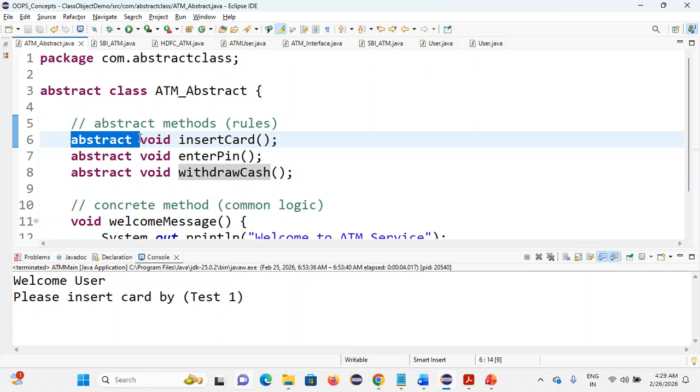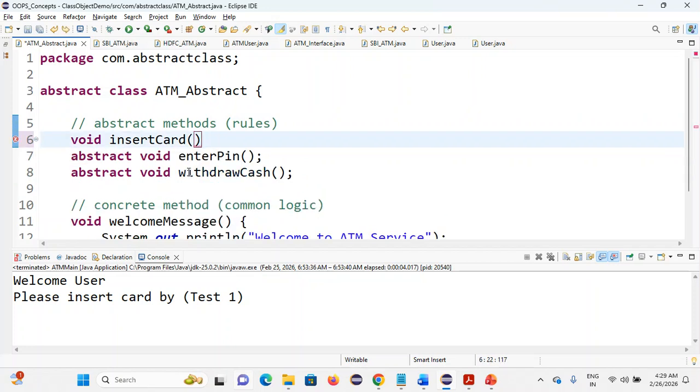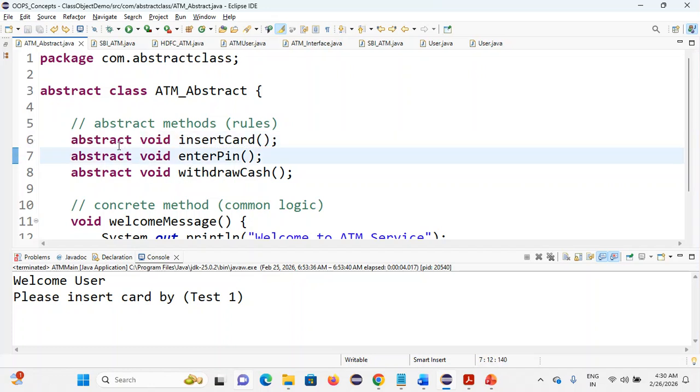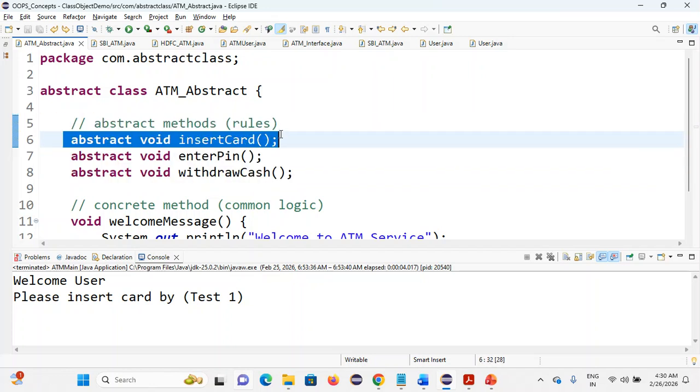In case you are not giving that abstract keyword, it will throw an error, because a normal non-abstract method needs a definition. You have to use the curly braces and give the implementation. Then only the error will go away. Abstract method means a definition is not required, so instead we just give the abstract keyword alone. So the rules mean that whatever methods you have declared, you have to implement in another class.